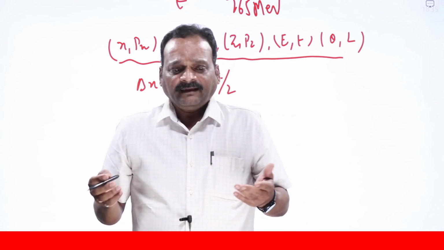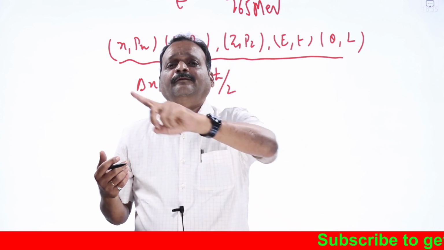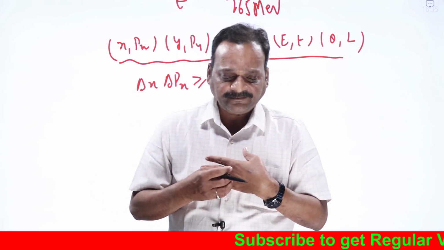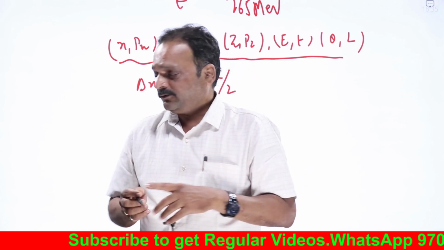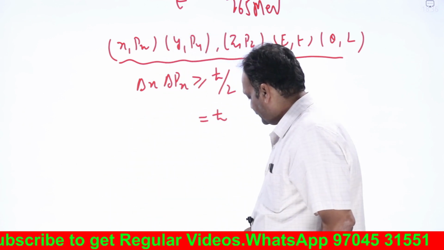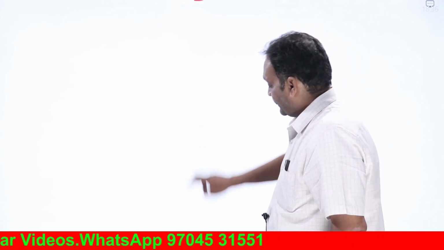Then why is the uncertainty principle saying that you cannot find the position and momentum of particles simultaneously accurately? Go to the microscopic level. When we go to the microscopic level, the situation will be different from what we see in our everyday life. Now, de Broglie said that every material particle has some matter wave associated with it. What is a wave actually? A wave is something like this.